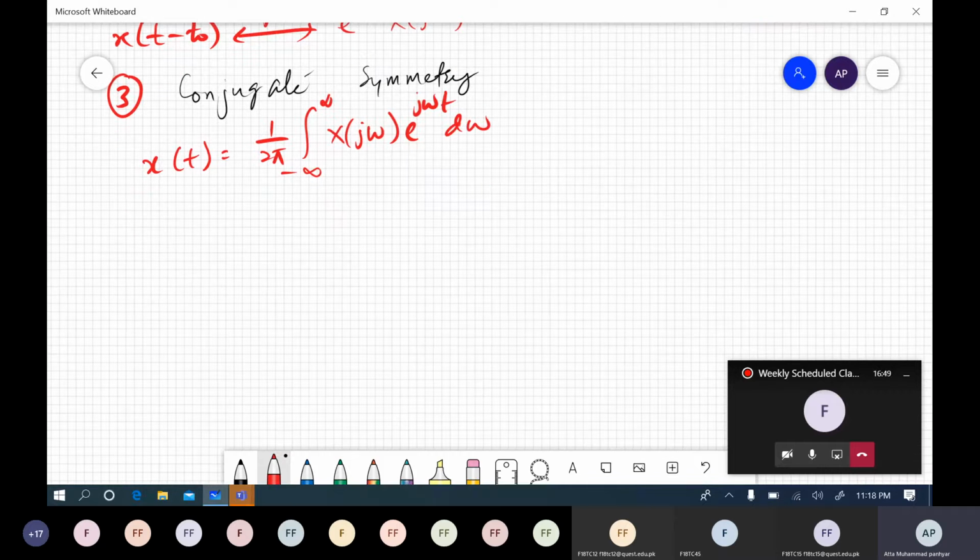Okay, now if you conjugate both sides, then what would you get? You will get x of t conjugate